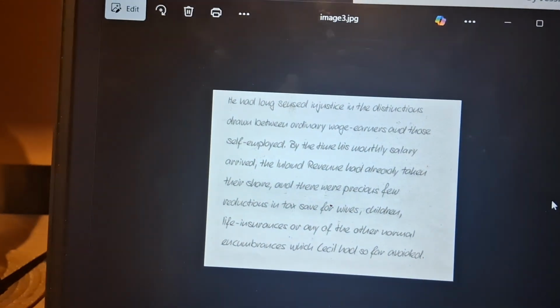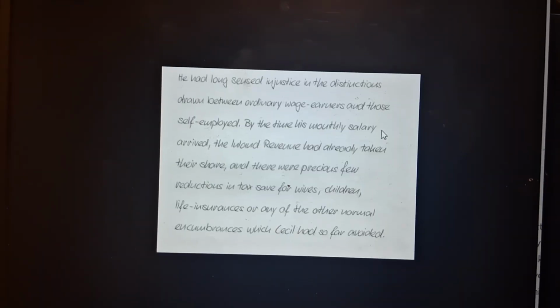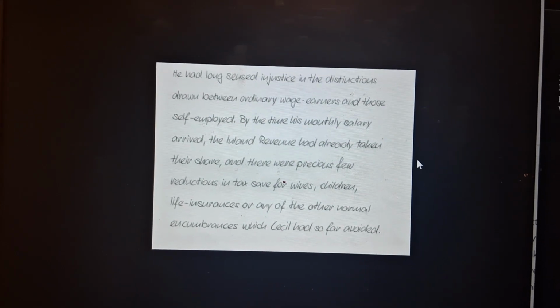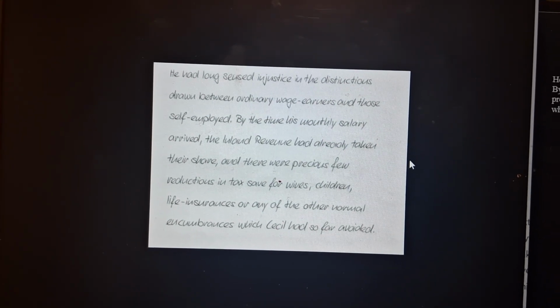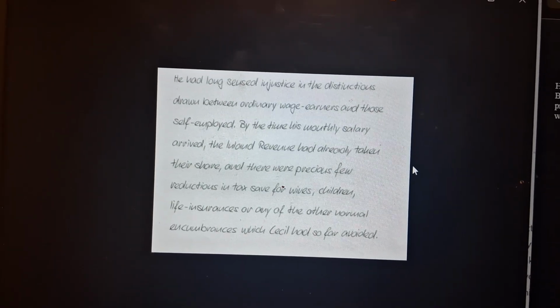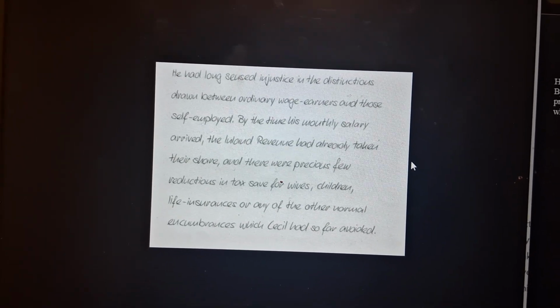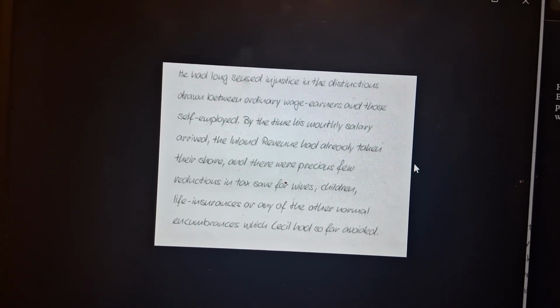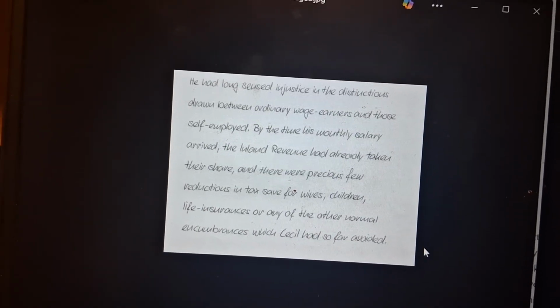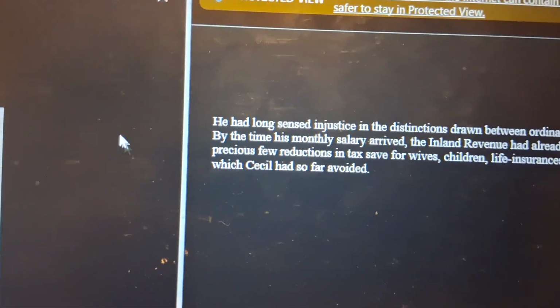Over here it says, "By the time his monthly salary arrived, the Inland Revenue had already taken their share, and there were precious few reductions in tax save for wives, children, life insurances, or any of the other normal encumbrances which Cecil had so far avoided." And if we put that over here, you can see it says the same thing.